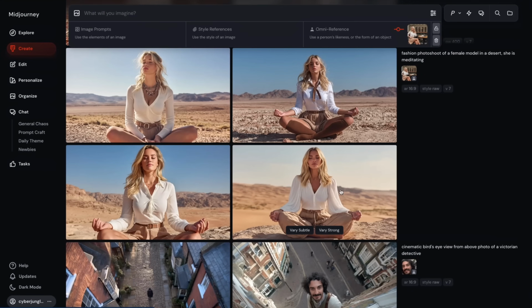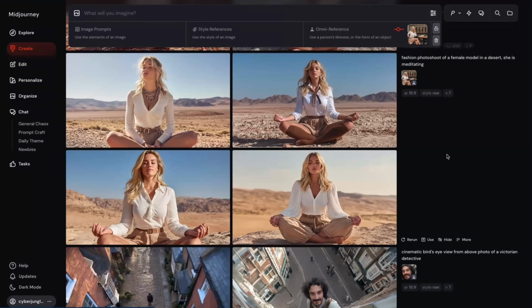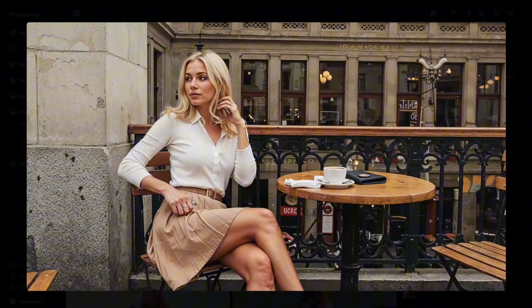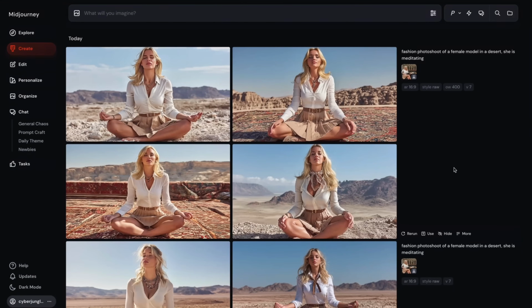So the distant face with the default 100 value struggled a little bit, but I boosted the number to 400. One thing I immediately realized is the clothing got much more consistent to the original image: skirt, white shirt, brown belt. If you want to replicate the exact clothing of your reference, you need to increase Omni Weight to around 400.